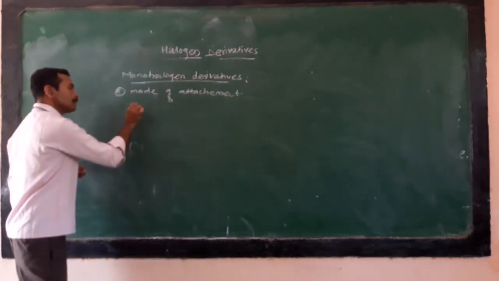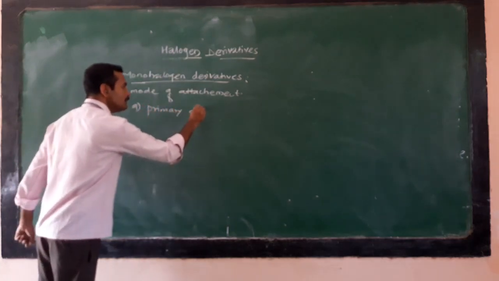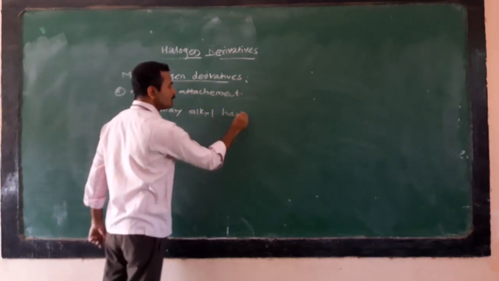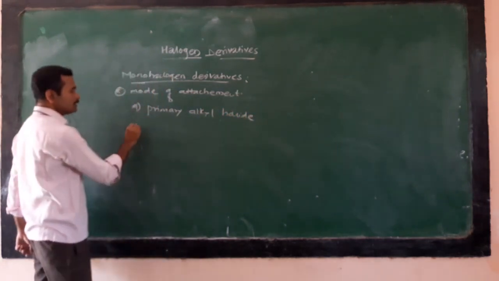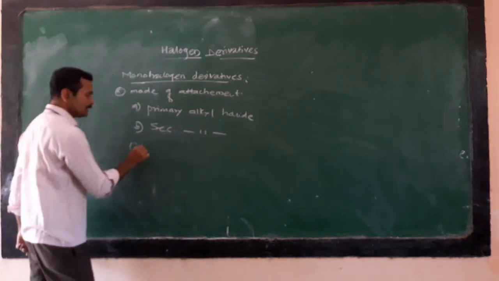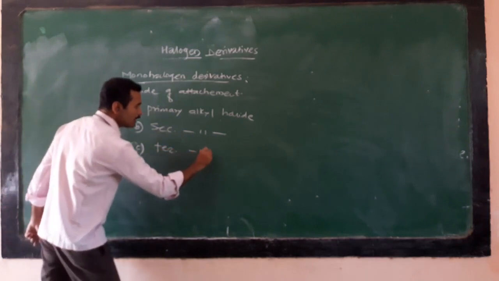First one is primary alkyl halide. Monohalogen derivative is also referred to as alkyl halide. Second one is secondary alkyl halide, and the third one is tertiary alkyl halide.